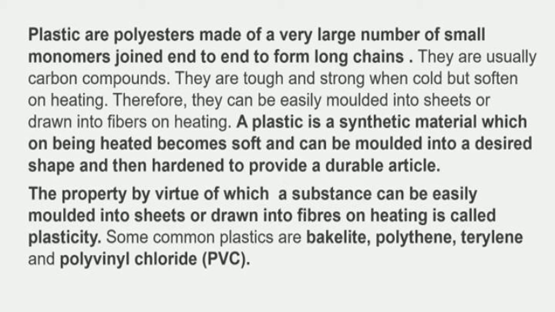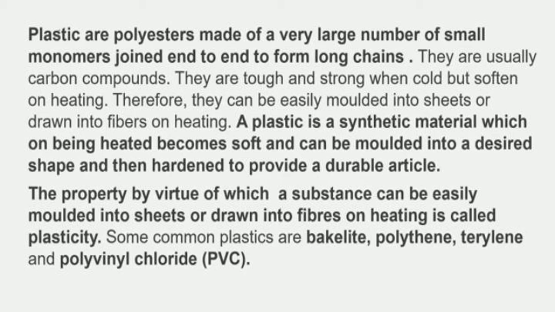A plastic is a synthetic material which on being heated becomes soft and can be molded into a desired shape and then hardened to provide a durable article. The property by virtue of which a substance can be easily molded into sheets or drawn into fibers on heating is called plasticity.